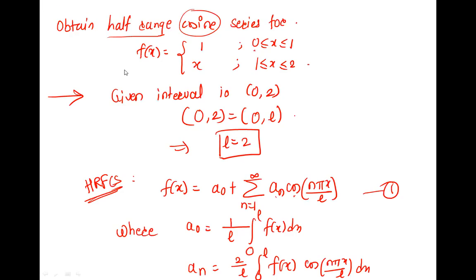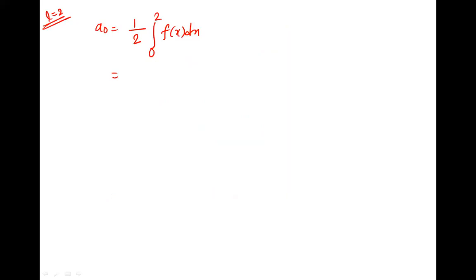L is 2. So a naught is 1 upon L, 0 to L, f of x dx. What is happening with that 0 to 2? Discontinuities. It breaks at 0 to 1 and 1 to 2. So integration also breaks at 0 to 1 and 1 to 2. In 0 to 1, function is 1, and in 1 to 2, it is x. So I'll separate the integration: in 0 to 1, it is 1, and in 1 to 2, it is x dx.